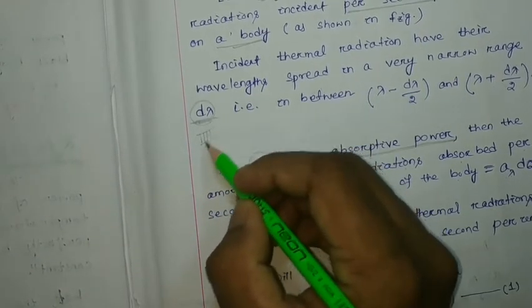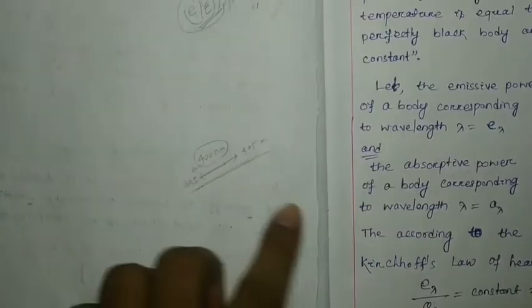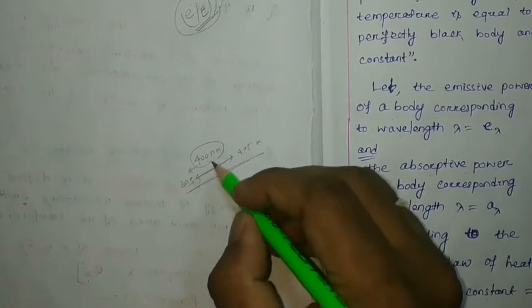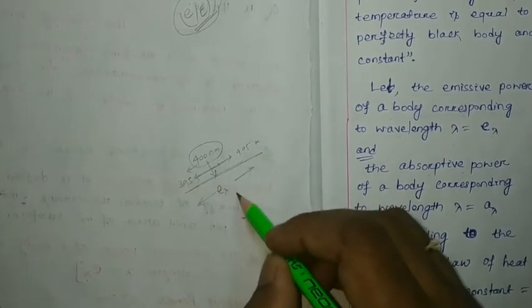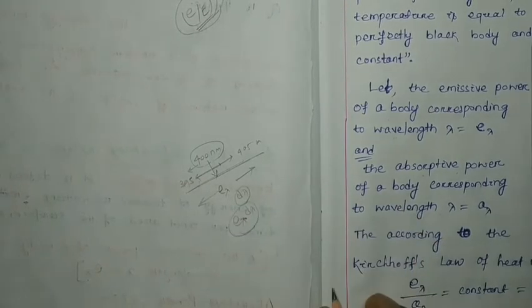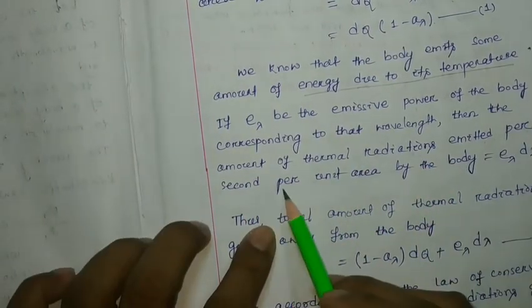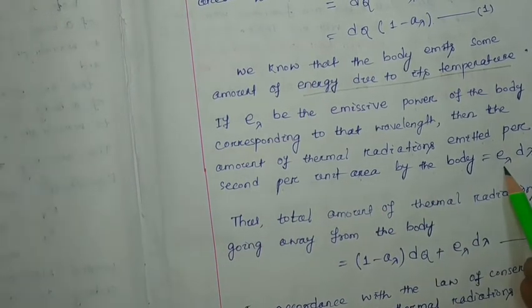You can just consider 395 to 405. For a particular wavelength, it is E lambda. So for the range d lambda, obviously it will be E lambda into d lambda, right? Hence for this case, the amount of thermal radiation emitted per second per unit area by the body will be equal to E lambda into d lambda.